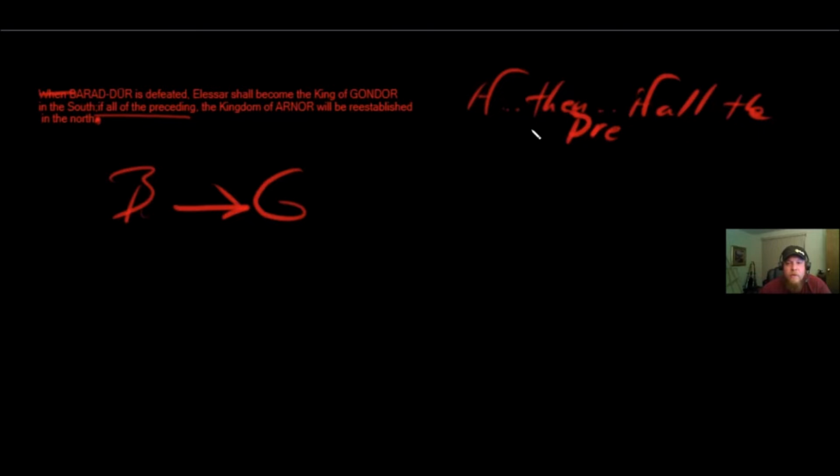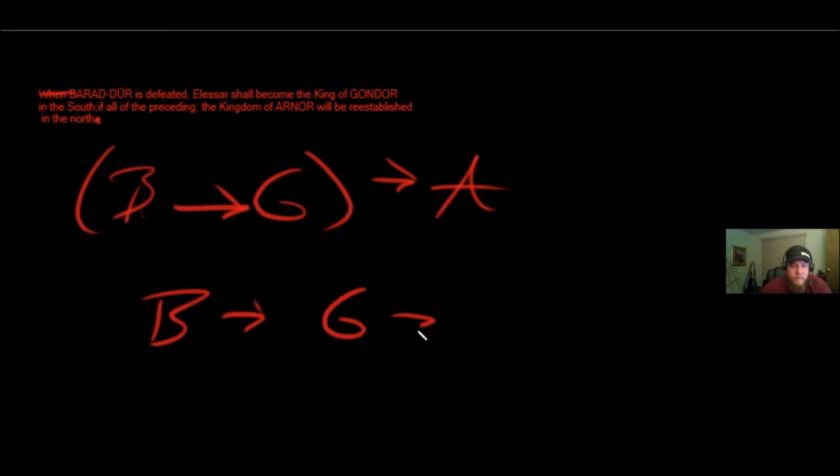So we see if all the preceding, so if when Barad-dûr is defeated, then Elisar will be the king of Gondor. If all this happens, then Arnor will be reestablished in the north. So that's this one. Now, if I put the parentheses the other way, that is wrong. What that says is this: when Barad-dûr is defeated, then if Elisar becomes the king of Gondor, then the kingdom of Arnor will be reestablished. But that's not what it says. It says this one. Because of the language if all the preceding, this is going to be heavy on the left, not heavy on the right.